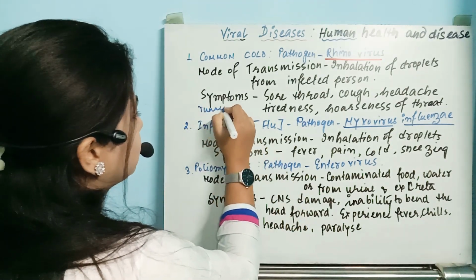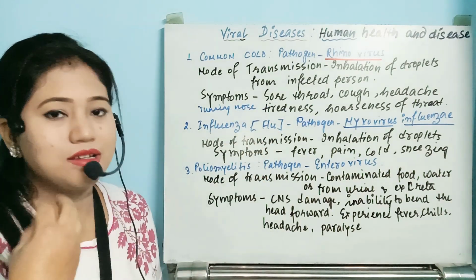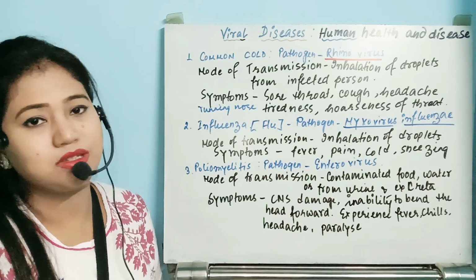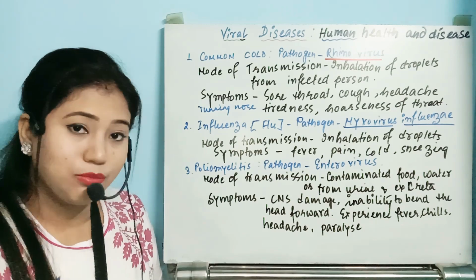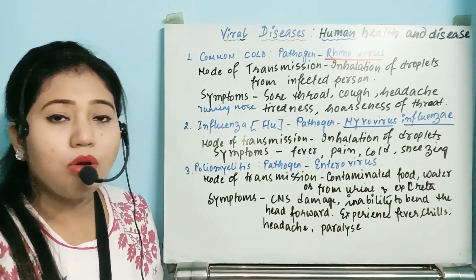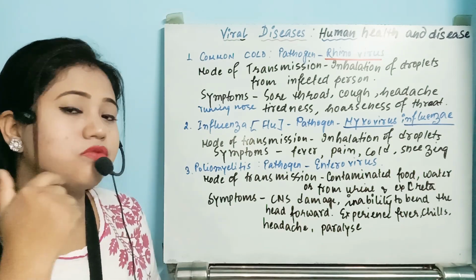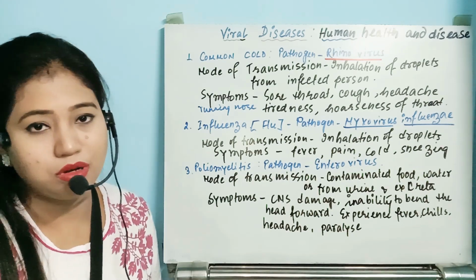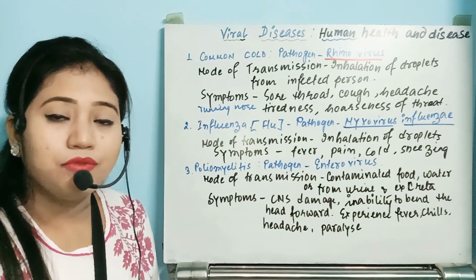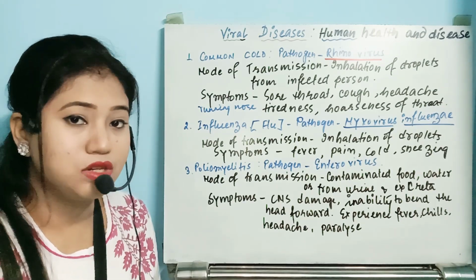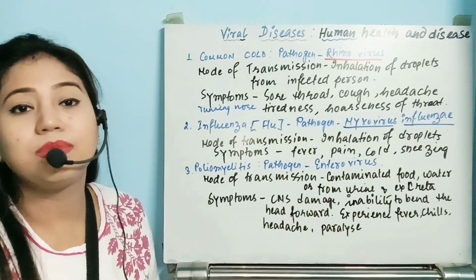So what is happening in that condition? One thing you have to remember, which is very important, is the difference between the symptoms of the disease pneumonia and the common cold. In common cold, this virus infects only the nasal chamber. That means it will be present only up to the nasal chamber region. It will never go to the respiratory tract or the lungs. But whenever it comes to the bacterial disease pneumonia, it is not affecting this region. The nasal chamber region will not be affected.